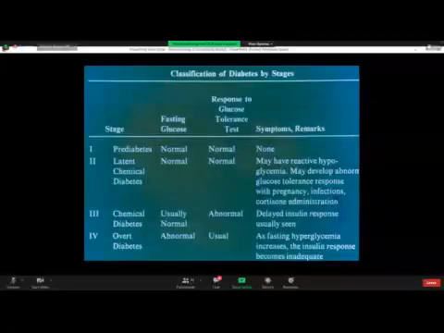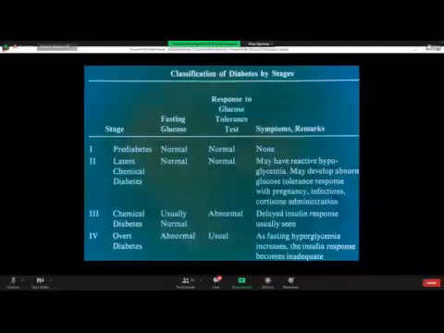Then there are the latent chemical diabetics. Latent chemical diabetics are those patients in which fasting glucose is normal and response to the glucose tolerance test is usually normal, but they become hyperglycemic when they are exposed to stressful situations.